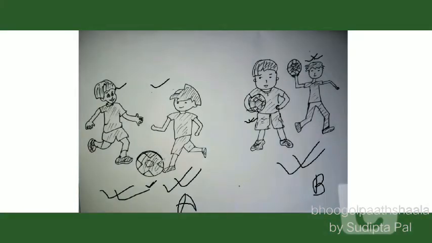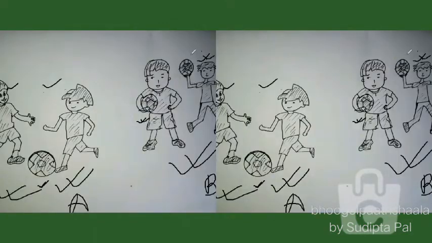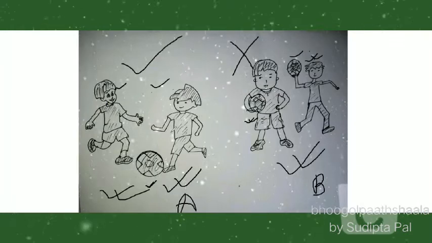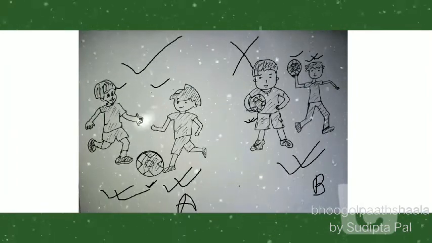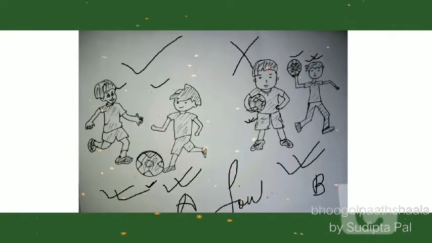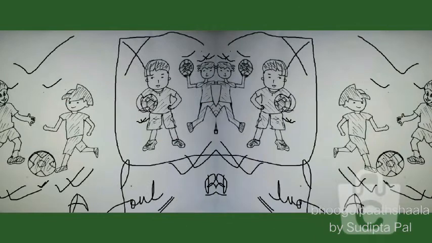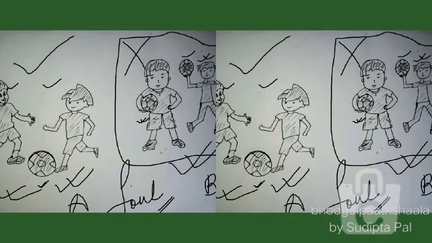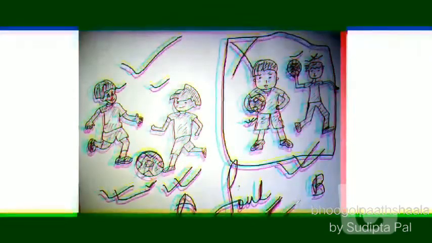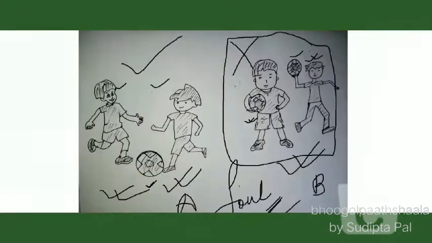Because in football, according to the rules of football, if the ball touches the arm of any player except the goalkeeper, then this is considered a foul. And if players start holding the football in their hands and passing it around, then they are not playing football anymore. Similarly, other games like hockey or cricket also have different types of rules according to which they are played. So here diagram A shows the correct form, and diagram B is leading towards a foul. In the same way, we can say that in a society,